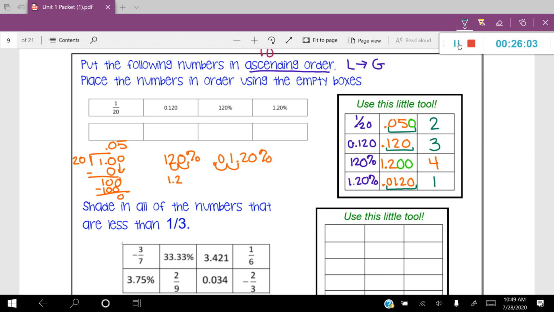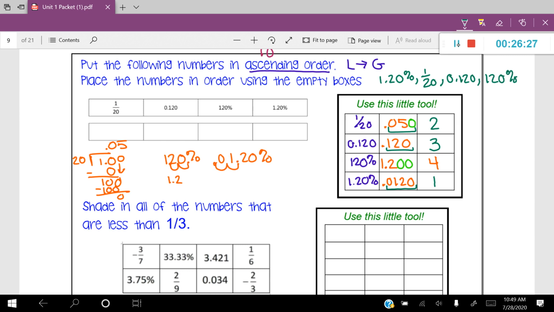Okay, so now that we've put these in order from least to greatest, let's take a second and rewrite them. So I'm going to put 1.20%, comma, 1/20th, comma, 0.120, comma, and 120%, comma.